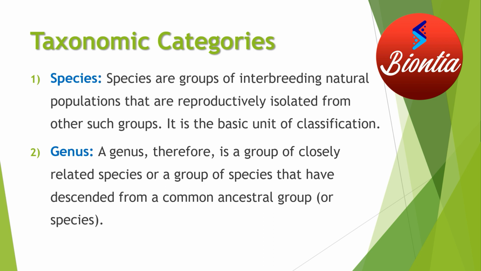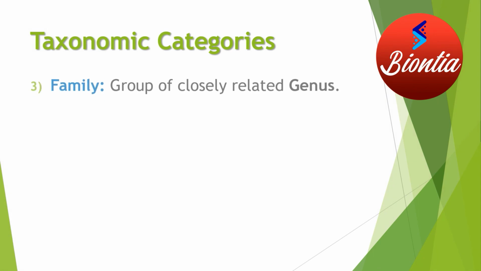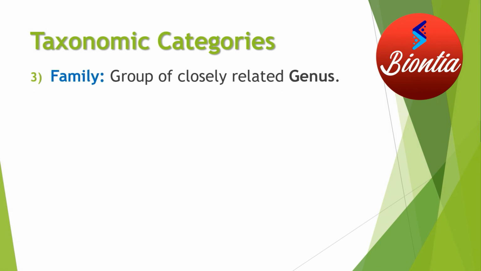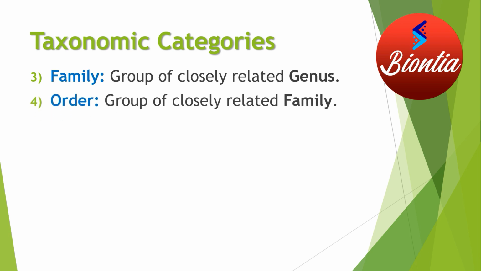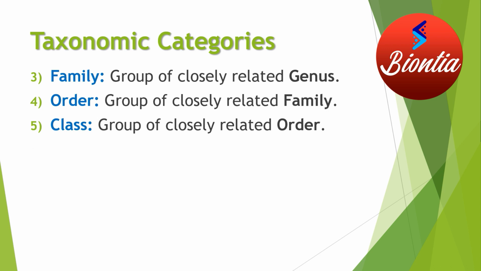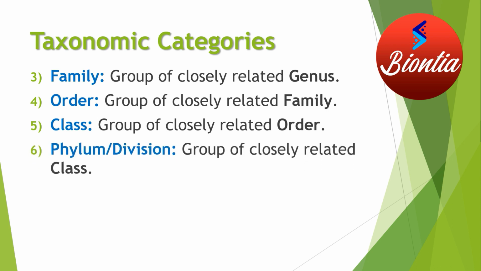Now coming to the next higher taxonomic category than genus, the family. Obviously you have a group of species forming a genus. Similarly, a group of genera will form a family. A group of families will ultimately form the order, a group of orders will form the class, and a group of classes will form the phylum or division.